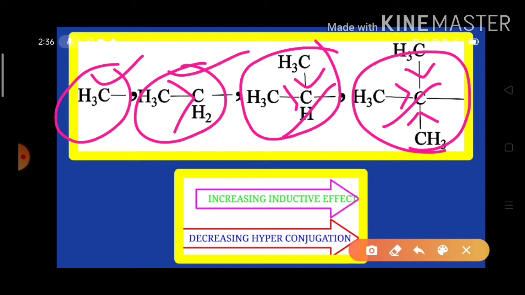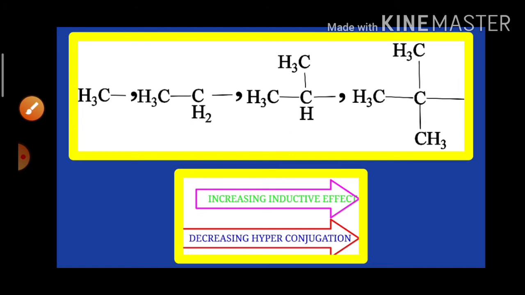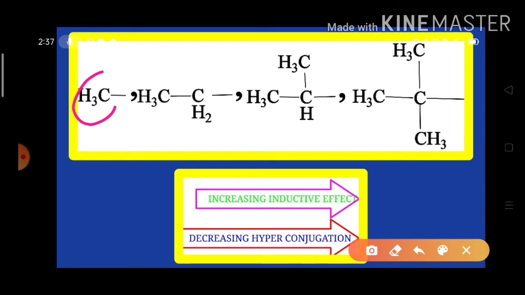But when we move from methyl to tertiary butyl, the number of alpha hydrogens decreases. As a result, the hyperconjugation decreases. So these are two opposing phenomena. Let us look here. Assume this is attached to an unsaturated carbon.